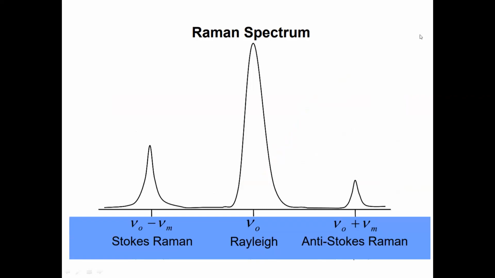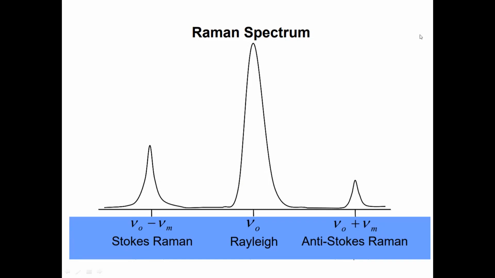Nu zero is the frequency of the light ray that strikes the surface at the top position, the actual point where the collision takes place, and then it goes away from that surface. So this nu zero remains unchanged, and that is why it is the Rayleigh scattering situation.